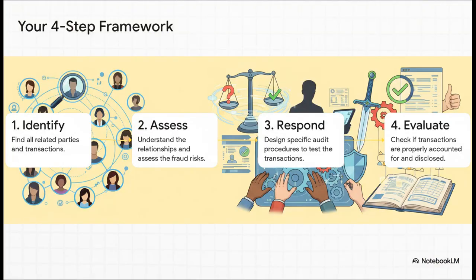It really is this simple, and it works every time because it hits every single point an examiner wants to see. First, you identify who the related parties are. Second, you assess the risks. What could go wrong here? Third, you respond by designing specific audit tests to check it out. And finally, you evaluate the whole picture. Is everything accounted for and disclosed correctly? Identify, assess, respond, evaluate. Let's see it in action.